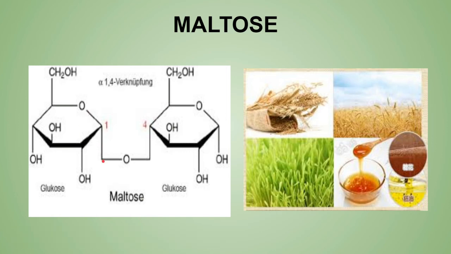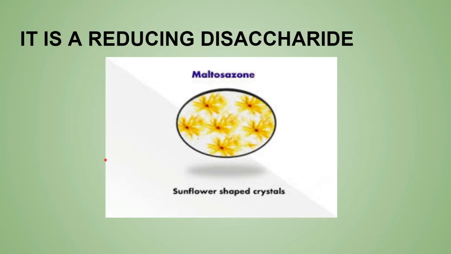Maltose also has a reducing nature, so of course it will form osazone with phenylhydrazine at boiling temperature, and it has sunflower shaped crystals, with petal shaped osazone crystals, because it has reducing nature.